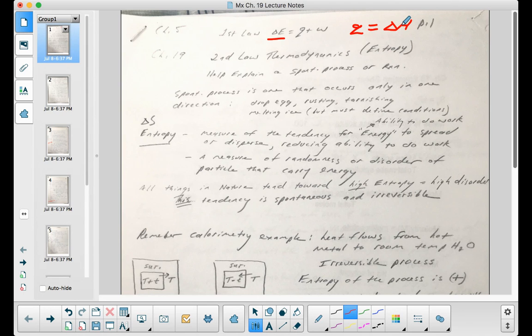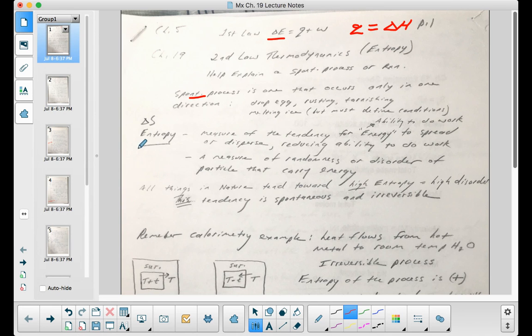So the second law of thermodynamics is related to entropy, and entropy helps explain the spontaneous process or spontaneous reaction. So a spontaneous process is one that occurs in one direction. Simple examples: dropping an egg, rusting of iron, tarnishing of silver, melting of ice. So those are all ideas that you can relate to what we mean by a spontaneous process. So favorable reactions in chemistry are those that occur spontaneously.